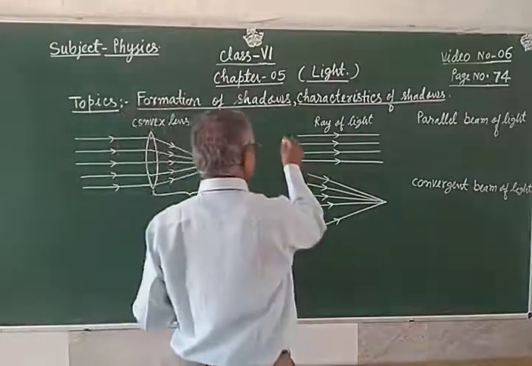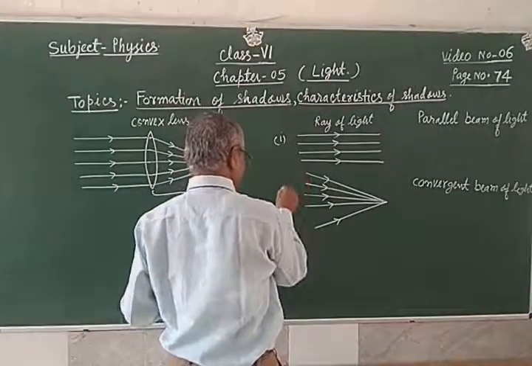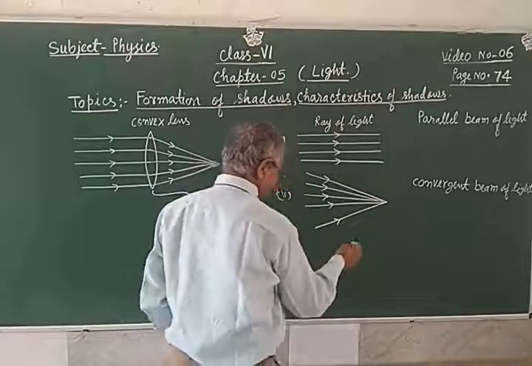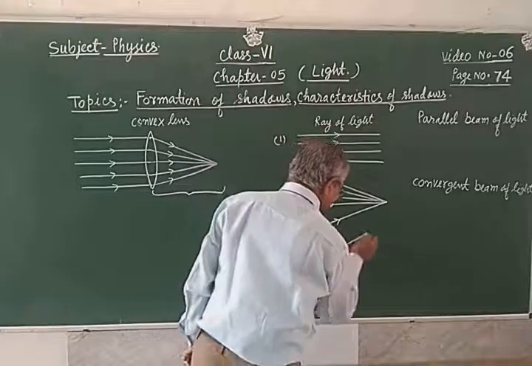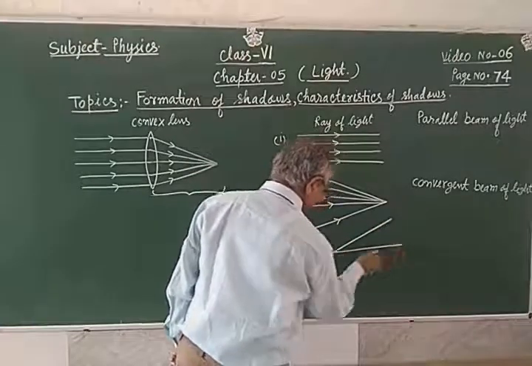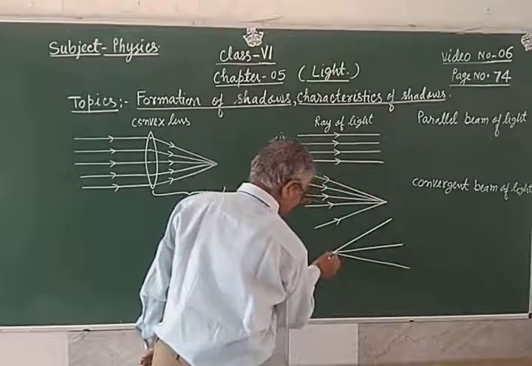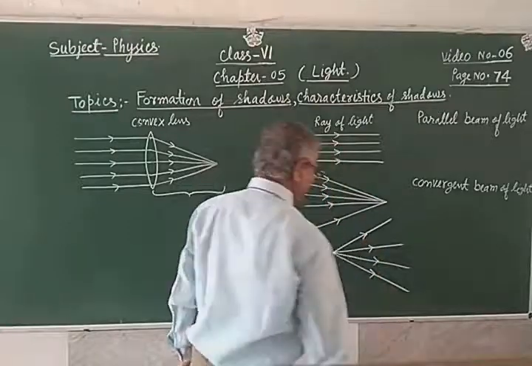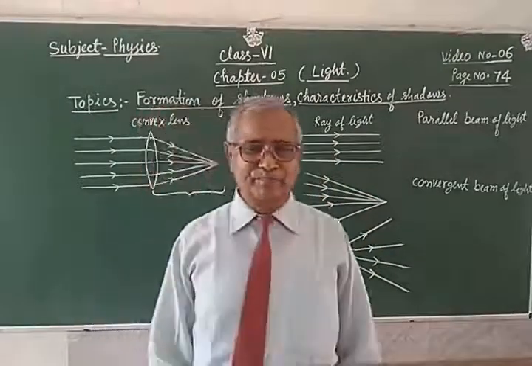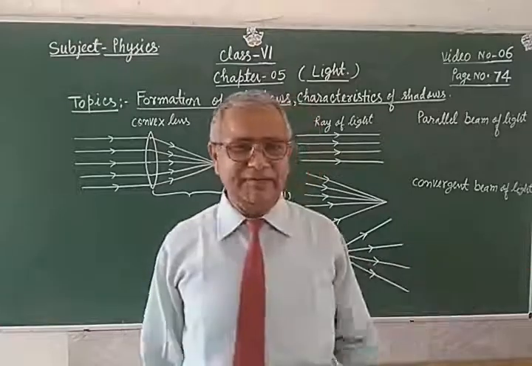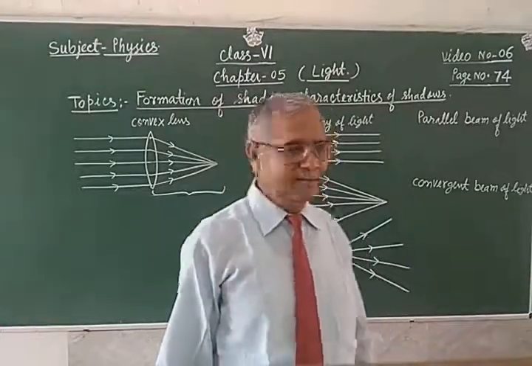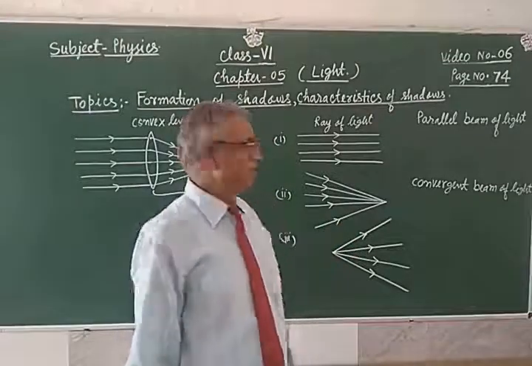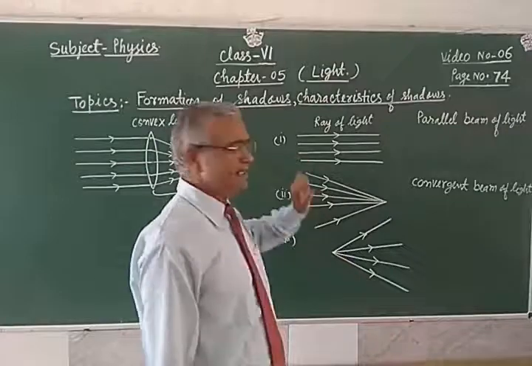And the third one is, this is the first type, now the second type, now the third type, what I have told about: the divergent beam of light. From a source of light, when light is going in different directions, this type of beam of light is known as the divergent beam of light. This is the convergent beam of light.